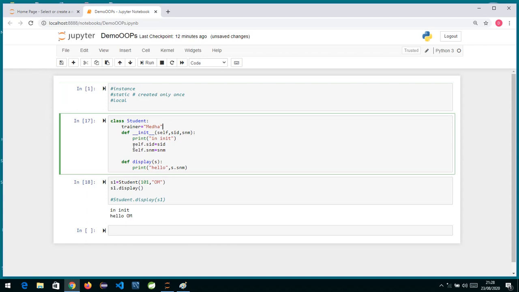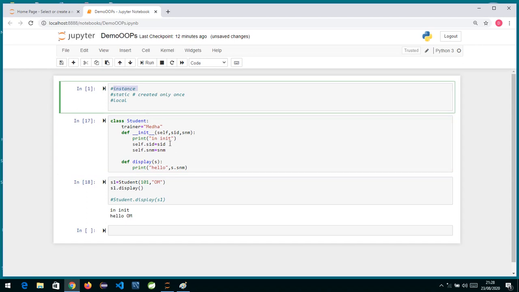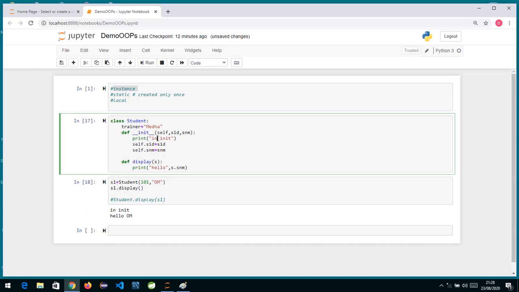Whereas these two variables, okay, so if a question is asked where to declare a static variable, one place is immediately after the class over here. Whenever you declare a variable like this, it becomes a static variable. If you want to create an instance variable, we can create it inside the constructor and inside an instance block. So inside the constructor, whenever you write self.sid, you are creating an instance variable named sid, and this is the value you are initializing. This is my second variable I am creating in the constructor, and this is the value that is getting assigned.